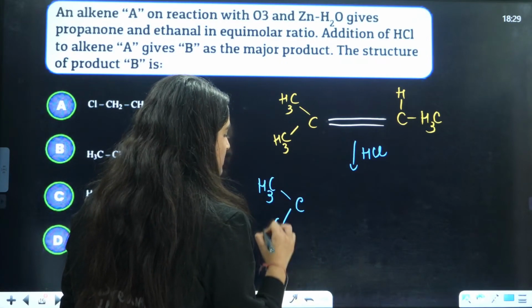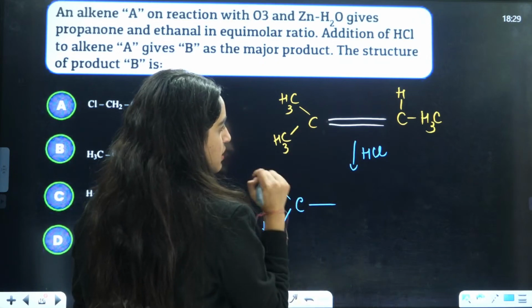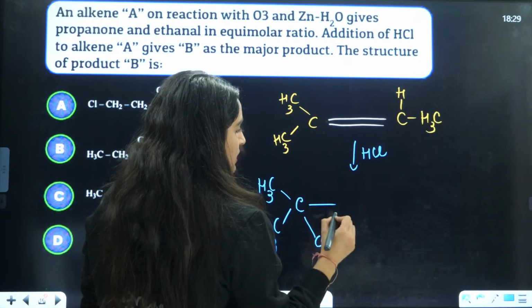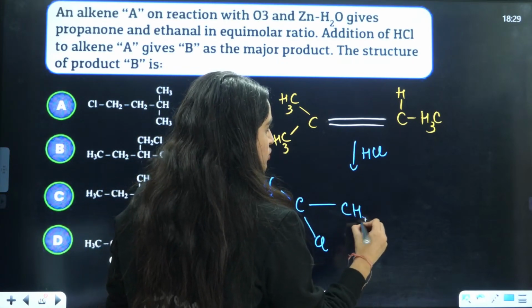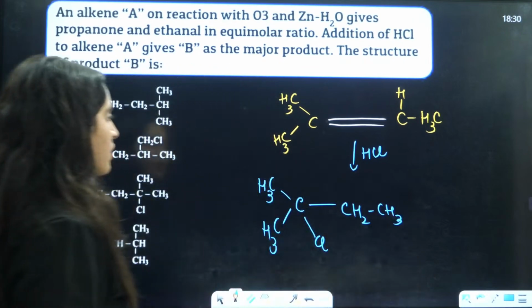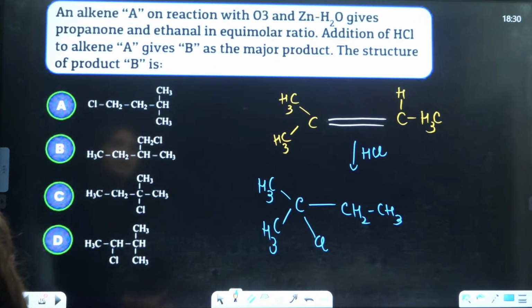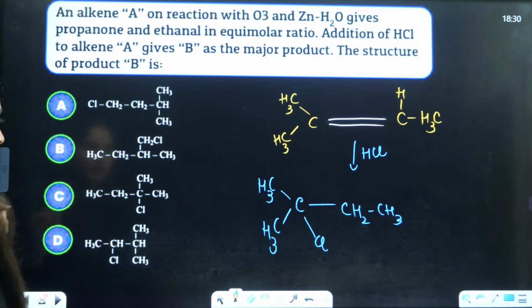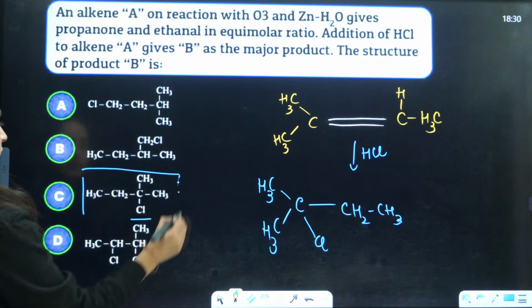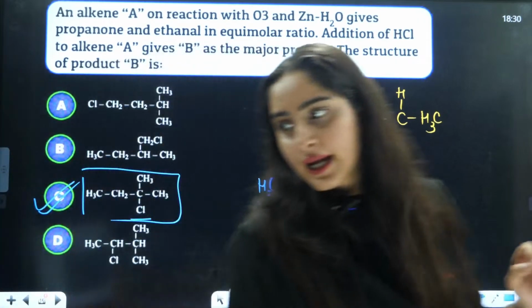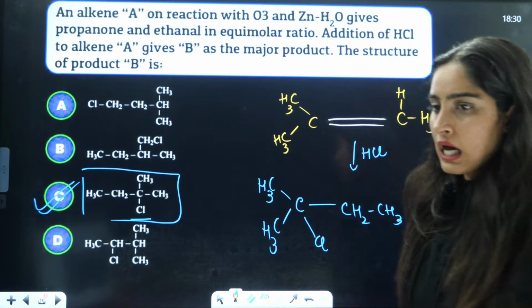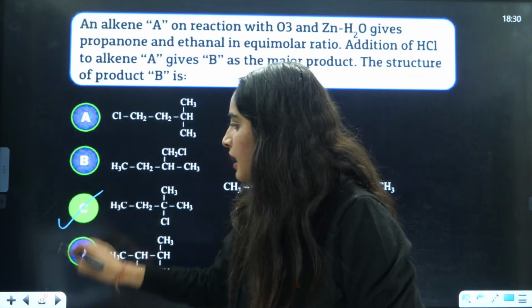So it is going to be C with CH3. Less number of hydrogens are over here. So here you will have Cl, right? And here it will be CH2CH3, right? Now, addition of HCl to alkene gives B as a major product. Structure of B, they are asking you. To the carbon, you have 2 CH3 and 1 Cl should also be there, right? Then you have CH2CH3. So, C is the correct answer, right? Okay, guys, so C is going to be the correct answer here.